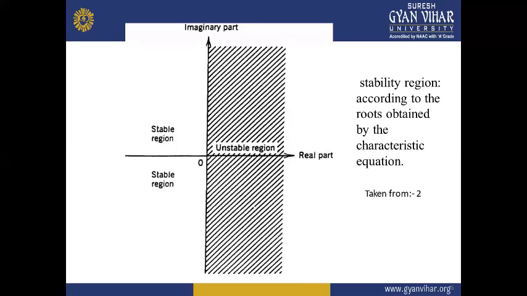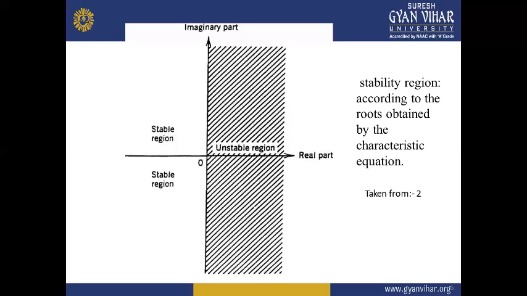So if any of the poles is lying on the right hand side of the S plane, that is within the shaded region, then it is termed as an unstable region. Similarly, if the poles are lying only in the stable region and there is no pole lying on the left hand side of the S plane, then your system will be completely stable.